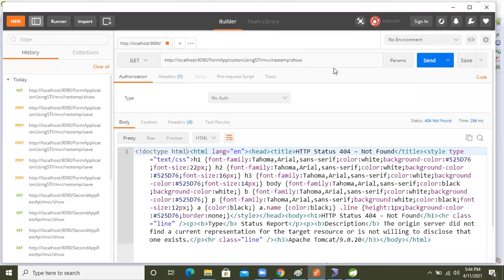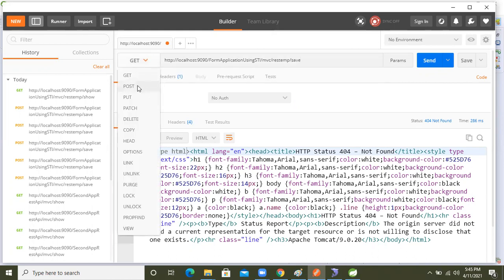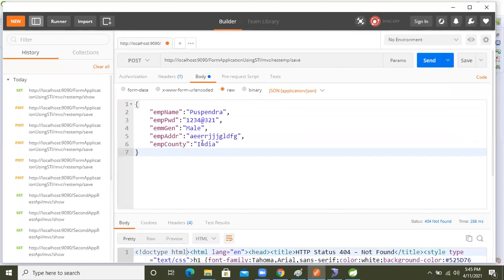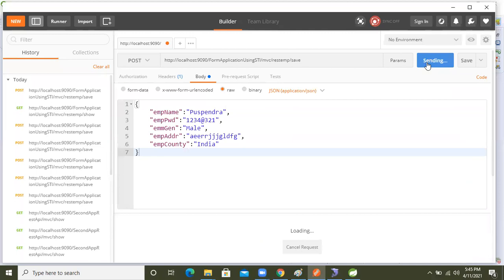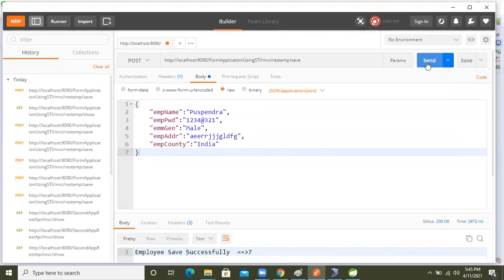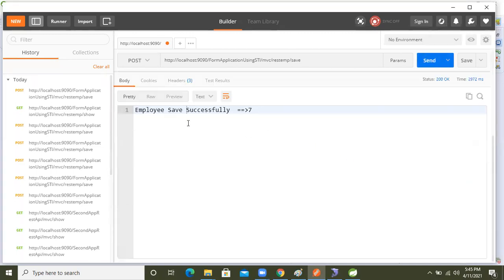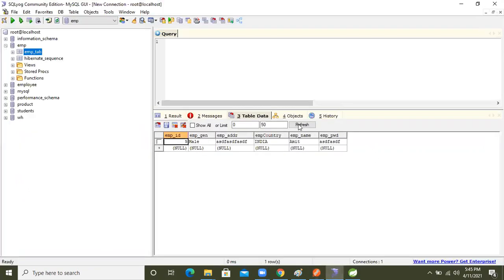So fine, guys. Here, save, right? Save. And which kind of methodology are we using? Post type, right? Come to the body section, the data is already there. Send it. Yeah, guys, see, employee saved successfully, right? The ID number is seven, right? Okay, come to the database, just refresh it. See, ID number 7, male, India, Pushpendra, and this is the ID.